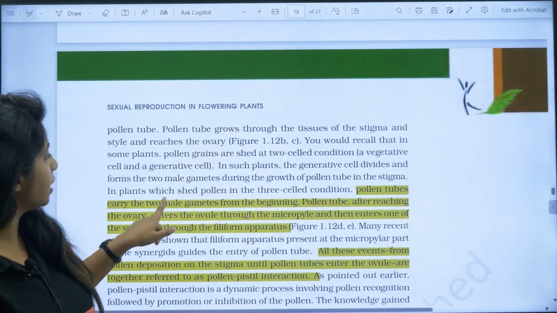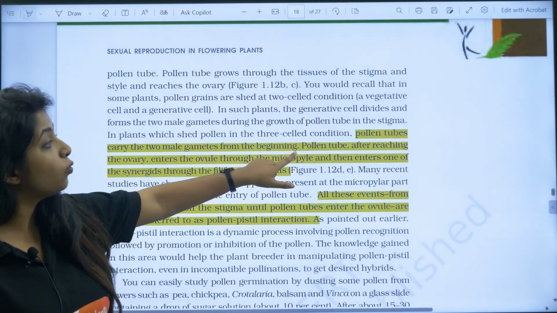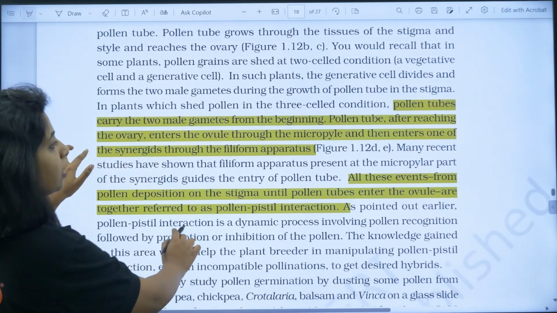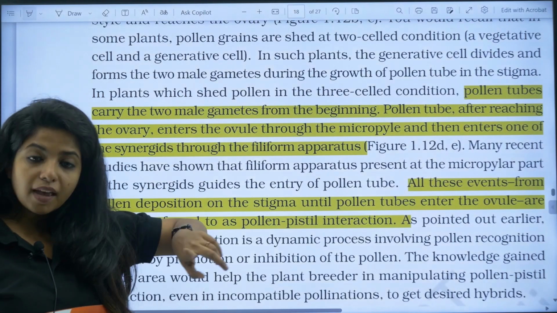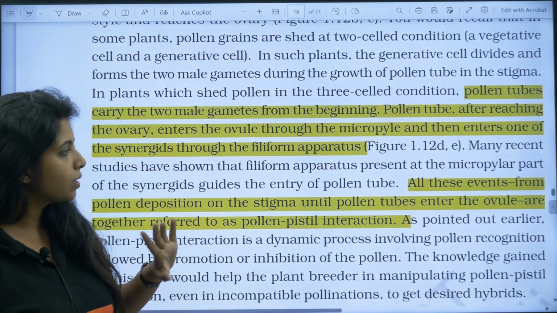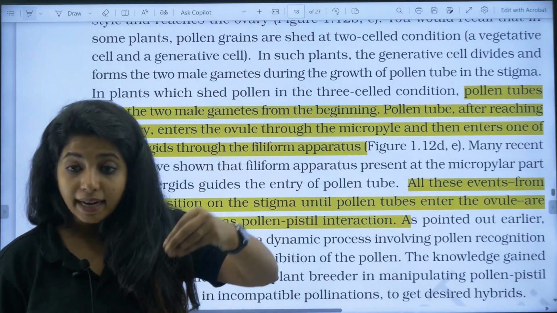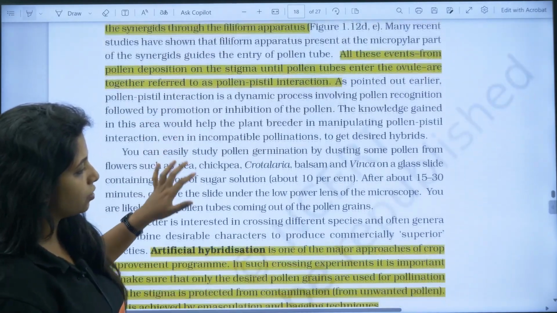Now the pollen tube carries the two male gametes. Pollen tubes, after reaching the ovary, enter the ovule through what? Micropyle end, remember that, and enter the synergids through the filiform apparatus. So the first thing that it enters is the synergids. In the embryo sac there are synergids, antipodal cells and everything. I will be talking about that as well, don't worry. Now all these events from the pollen deposition on the stigma until the pollen tube enters the ovule, what do you call this? Pollen-pistil interaction, my dear children.